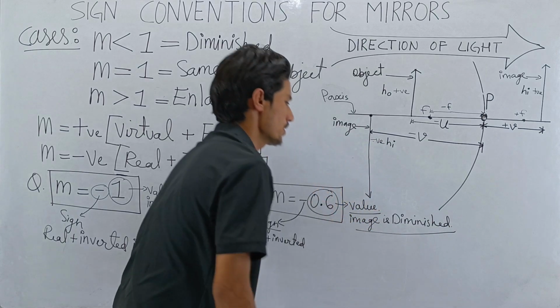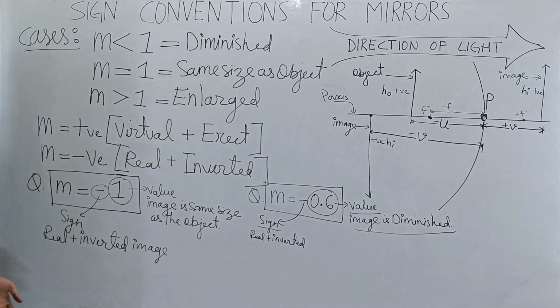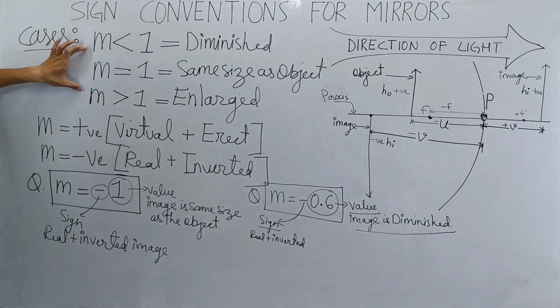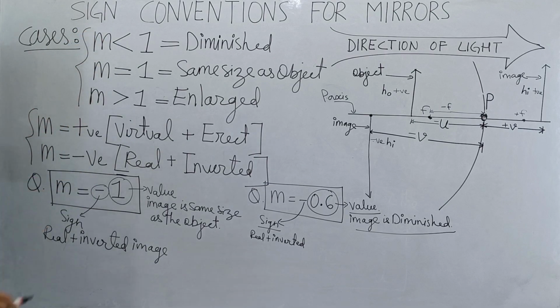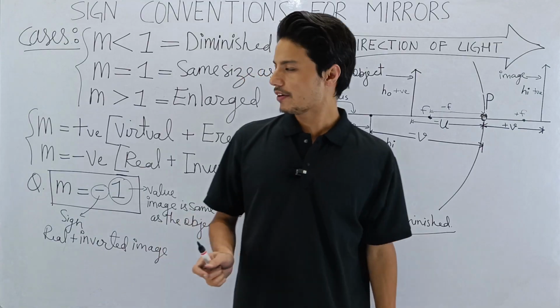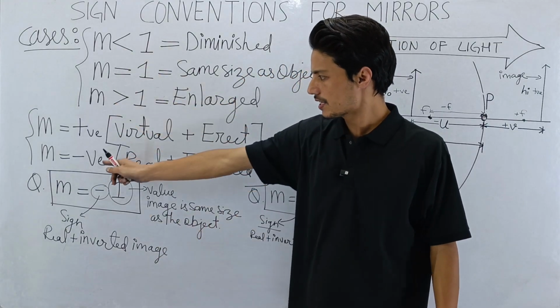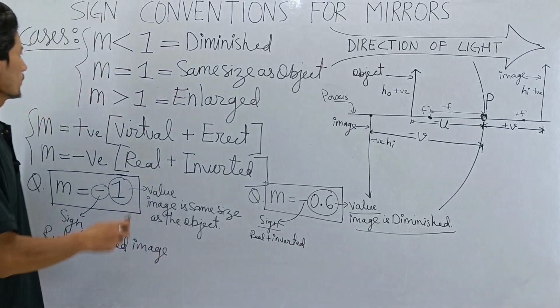See, my dear students, this is the amount of information which we can gather by knowing the sign and the value. So these two are very, very important. These kinds of questions may come in multiple choice questions, so you have to know this. If you know this and this, you will be able to understand so many things. So this is very, very important.